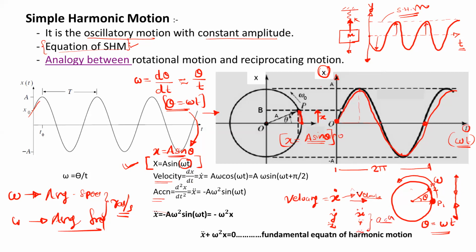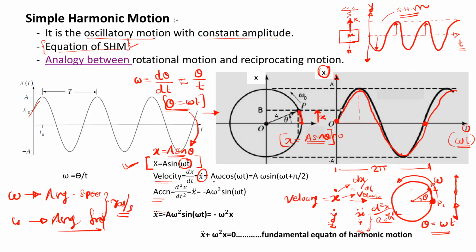Velocity means it is a first differentiation with respect to time. So x dot means dx by dt, and if there is an x double dot, then this is a second differentiation, d square x upon dt square. So velocity is dx by dt, that is nothing but x dot.